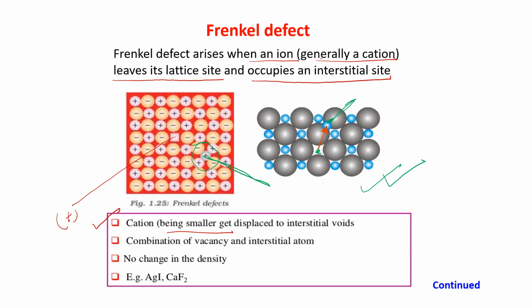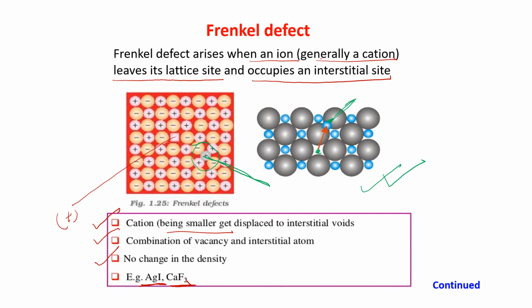This is a combination of a vacancy and an interstitial atom, so it creates a vacancy and also an interstitial atom. There is no change in the density because the cation is not going anywhere. It is remaining inside the crystal, only changing its position. It is shown by AgI, CaF2, all these.